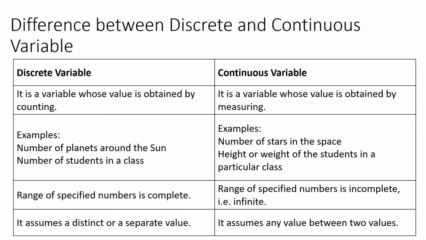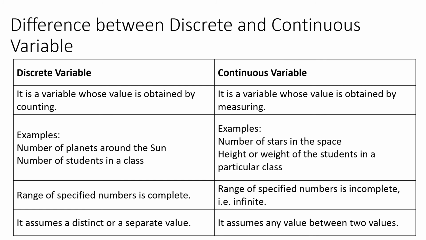You cannot actually count them. These are uncountable, but anyway you can measure them. Examples of discrete variables are the number of planets in the solar system and the number of students in a particular class. In the case of continuous variables, the number of stars in space is something which is uncountable, so it is a continuous variable. Then the height or weight of students in a particular class is also a continuous variable.